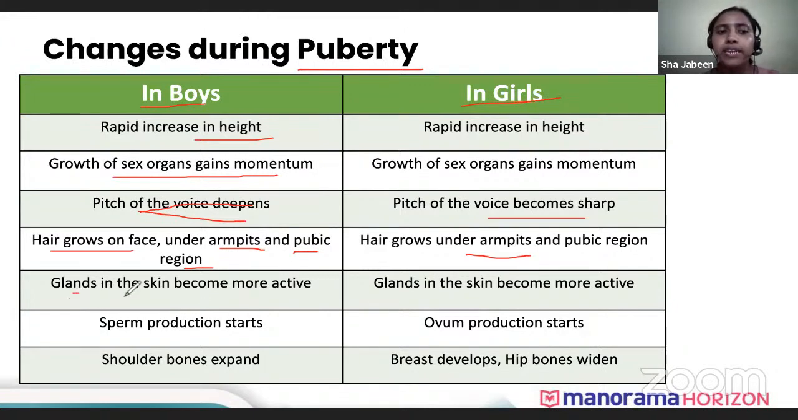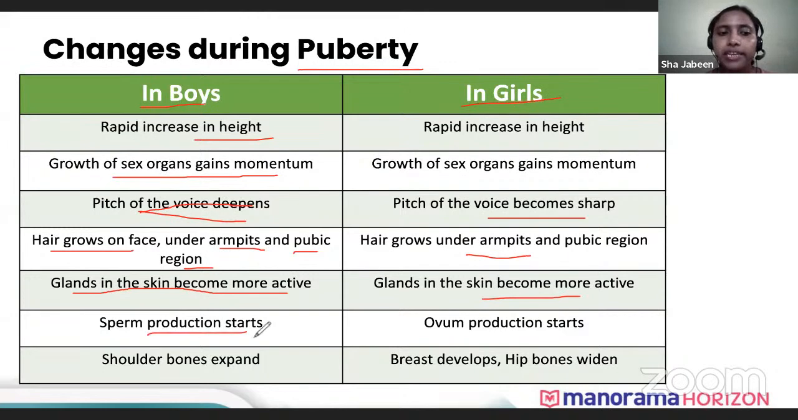Okay. Then glands in the skin become more active. It is there in both boys and girls. Glands in the skin means the oil gland, the sebaceous gland in the skin, becomes more active. This is the main reason for worry for most boys and girls, because suddenly their face starts to produce lots of pimples. That's because a lot of oil is getting produced, and this oil helps accumulate bacteria, and because of that, acne or pimples can be seen. It's a not-to-worry situation, because that much oil is being produced. You just need to wash it, cleanse it.